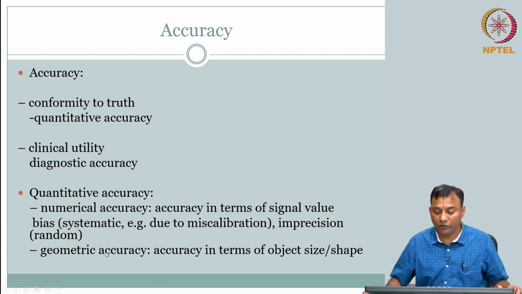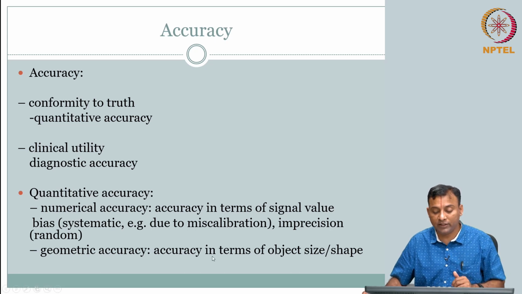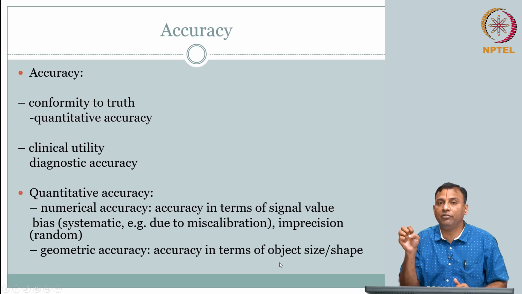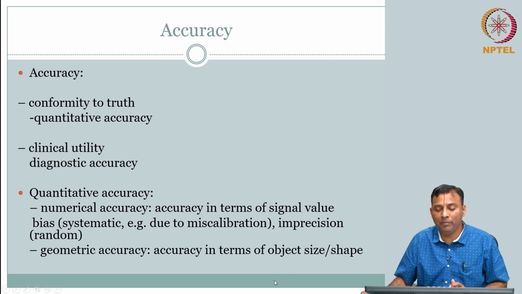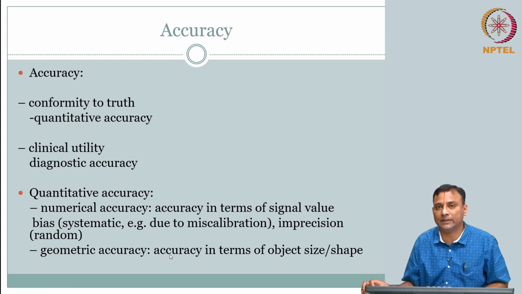Likewise, your geometric accuracy. Right now we saw distortions. Geometric accuracy is accuracy in terms of, say I have a tumor and I want to measure the size. How accurate am I? I think it is a spherical shape, or is it elliptical, or something in between? Am I accurate in saying that it is a circular one or an elliptical one with some b by a? I am measuring it. So, how accurately am I capturing the geometry? This is all based on the measurements.